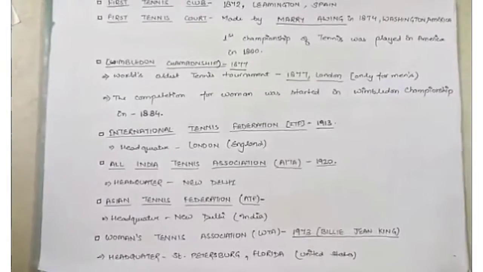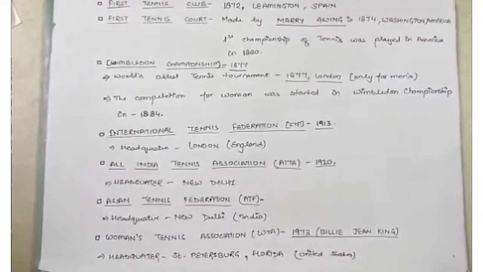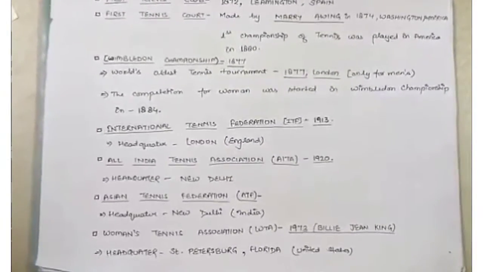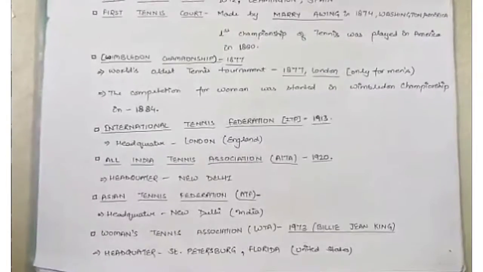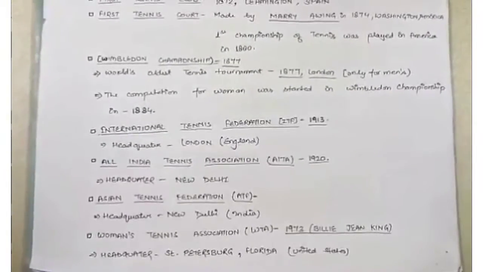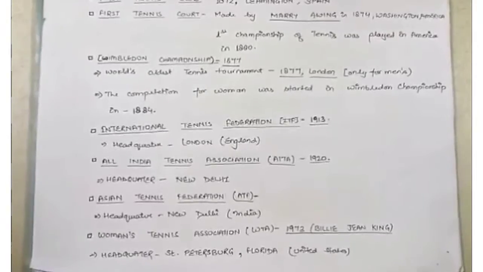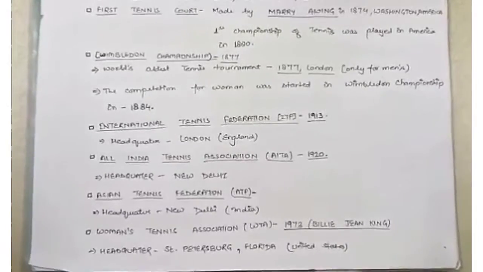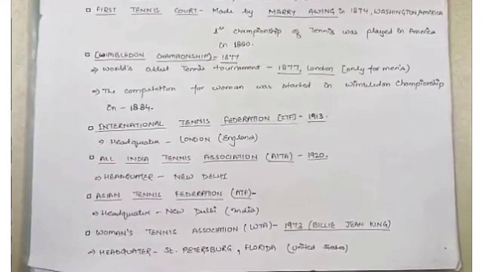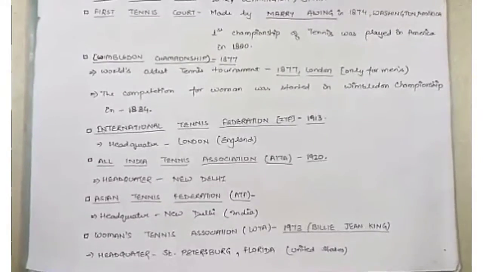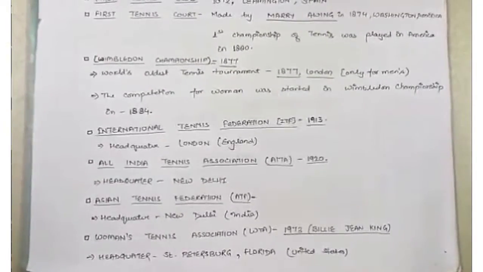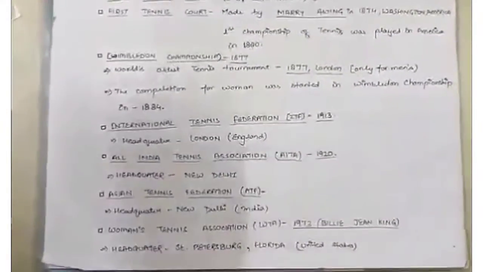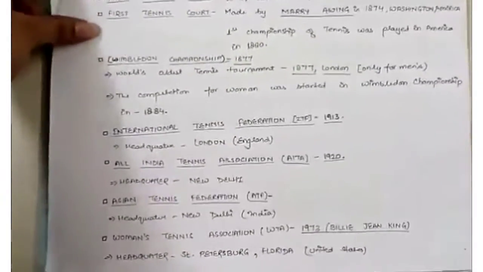International Tennis Federation, also known as ITF, was formed in 1913. Its headquarters is in London, England. All India Tennis Association, named AITA, in 1920, its headquarters is in New Delhi. Asian Tennis Federation, named ATF, its headquarters is in New Delhi, India. Women's Tennis Association, WTA, in 1973, Billie Jean King. Its headquarters is in St. Petersburg, Florida, United States.